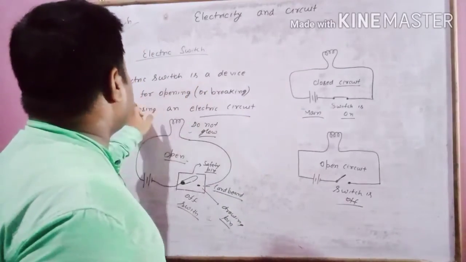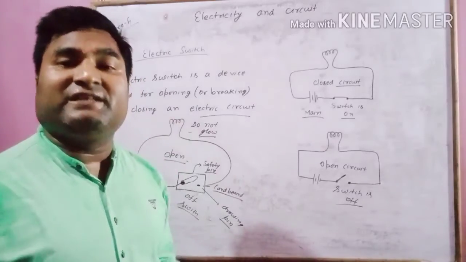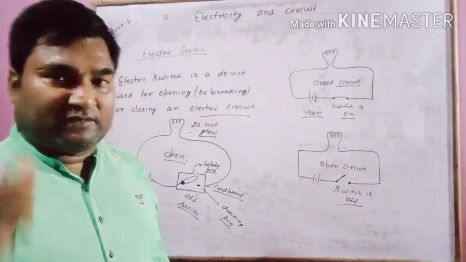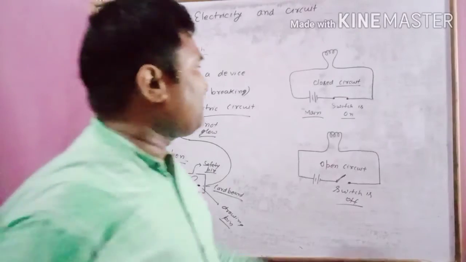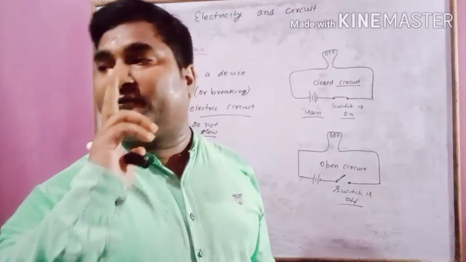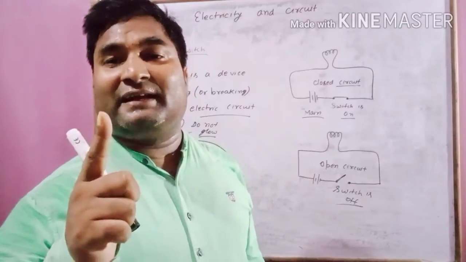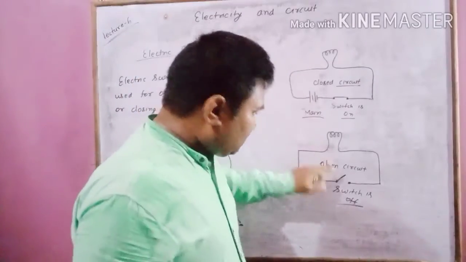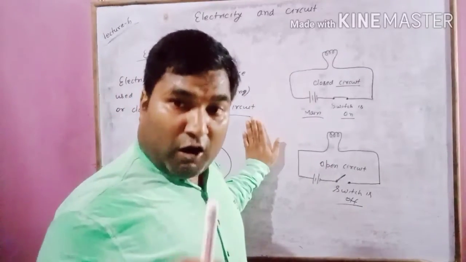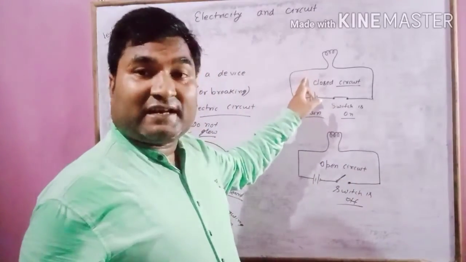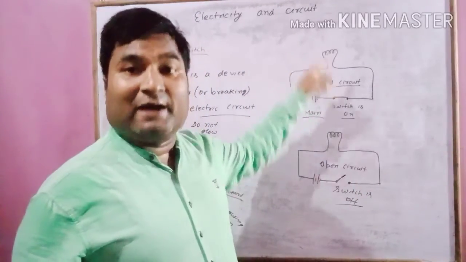A device used for opening or closing an electric circuit is called an electric switch. And third information is, circuits are of two types, open circuit and closed circuit. In an open circuit, the switch is off, so the bulb will not glow, and in a closed circuit, the switch is on and the bulb will glow.